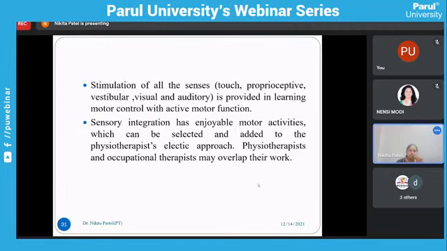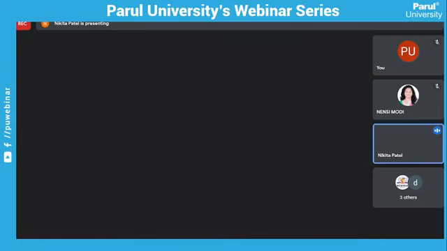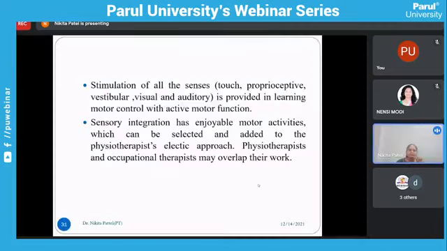There are seven senses in the body, and you have to stimulate all the senses to get better improvement. All these senses are stimulated in learning motor control with active motor function. Sensory integration has enjoyable motor activities which can be selected and added to the physiotherapy approach. A physiotherapist and occupational therapist may overlap their work. If anyone has sensory deficits or sensory processing disorders, they are worked with using sensory integration therapy, and this therapy is given by both the physiotherapist and the occupational therapist.